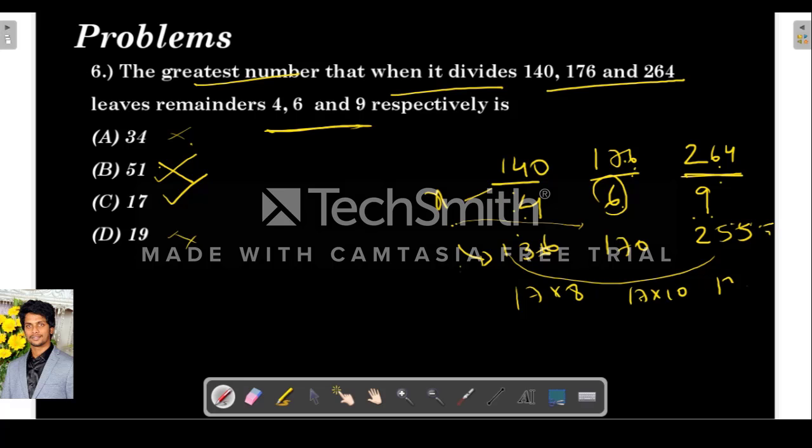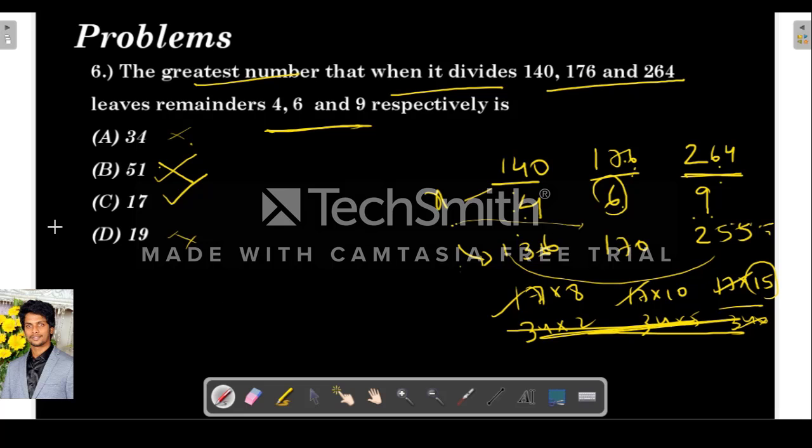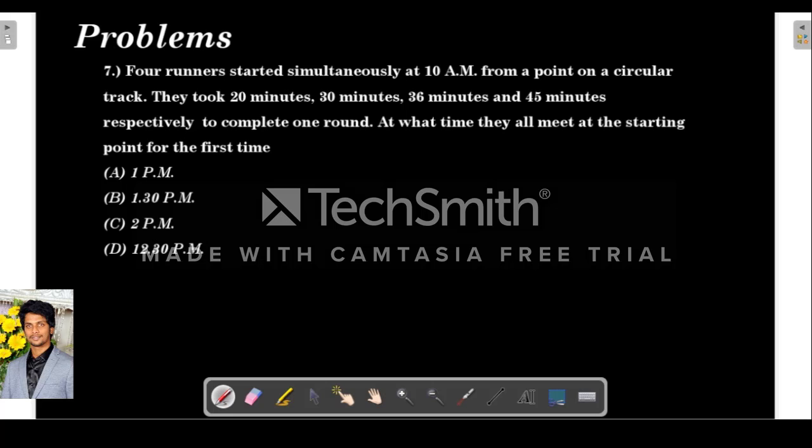So here you can see 17 into 8, 17 into 10, 17 into 15. So if we go for 34, 34 into 2, 34 into 5, but here it is not possible, because this 15 is not divisible by 2. So the greatest number possible is 17.